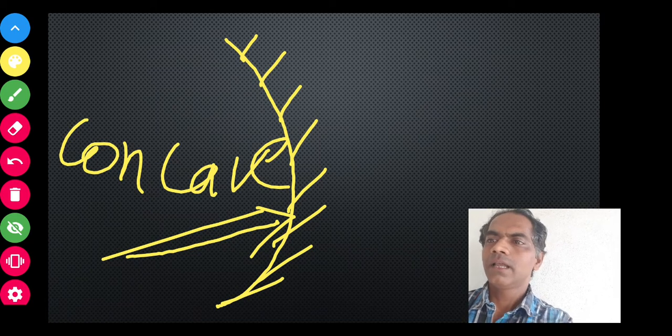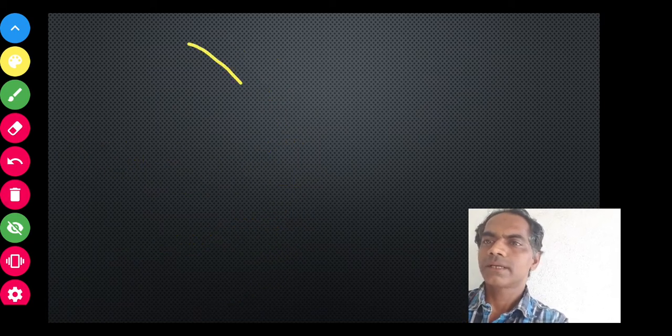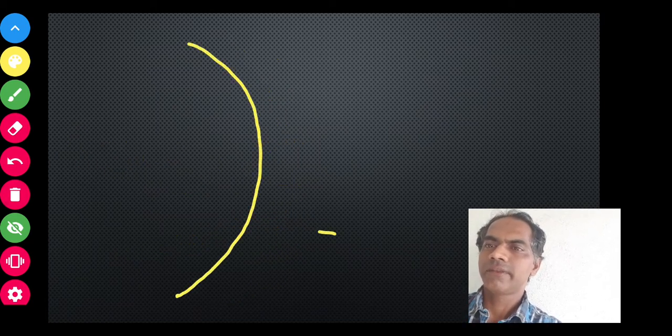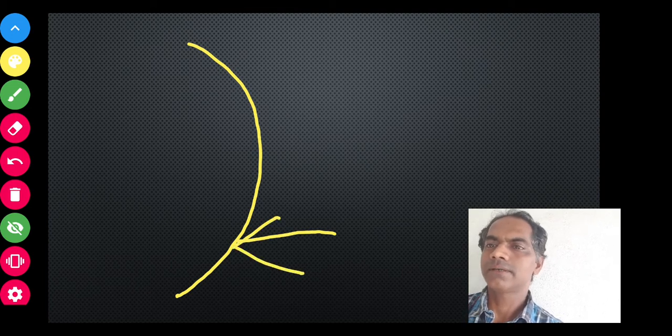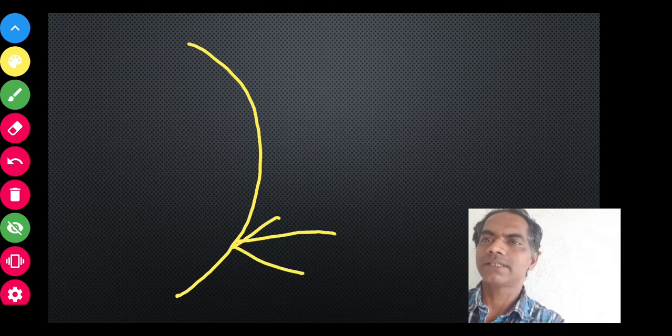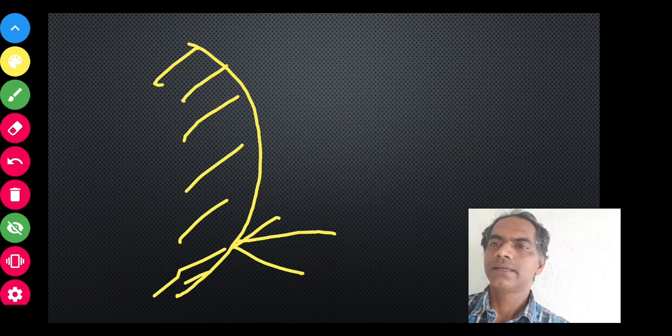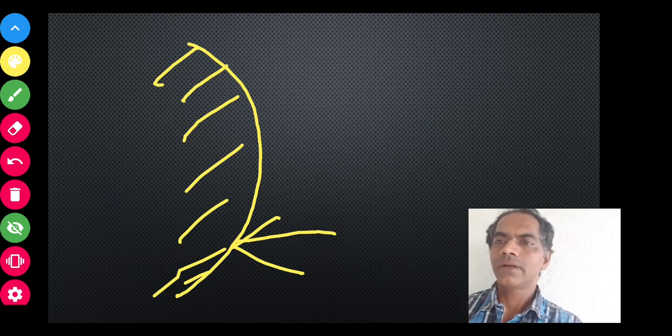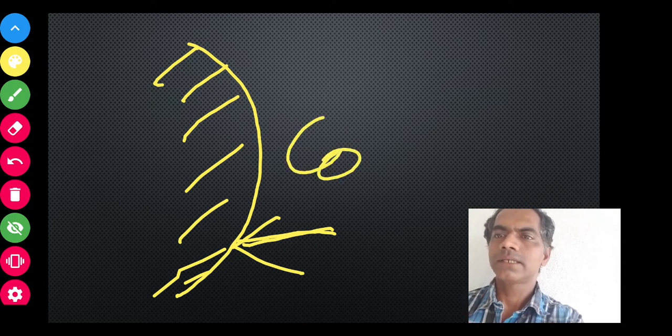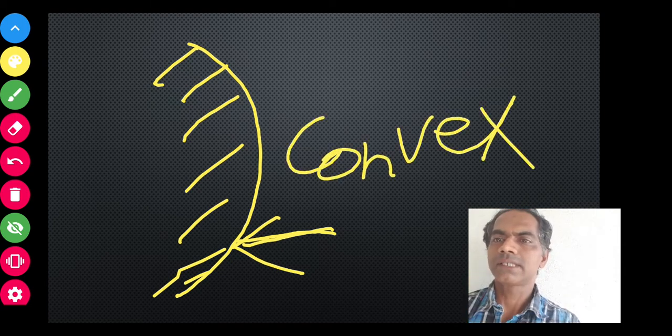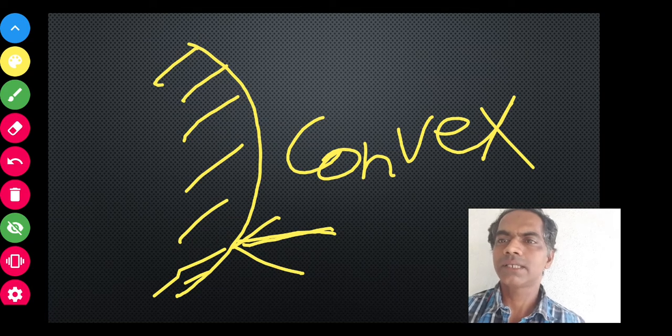Similarly, if we make this outside portion, the bulging part, the reflecting surface and make this opaque, this type of mirror is called the convex mirror.